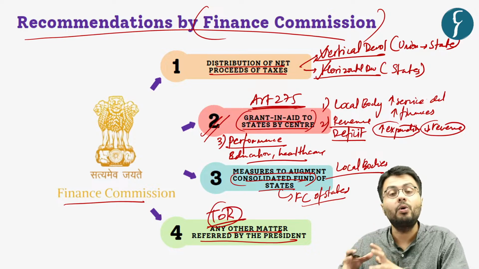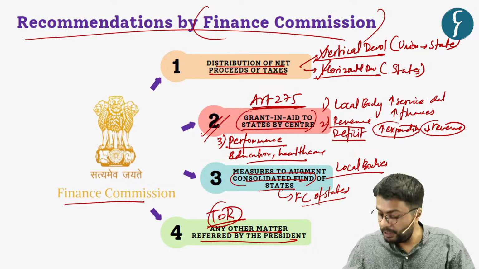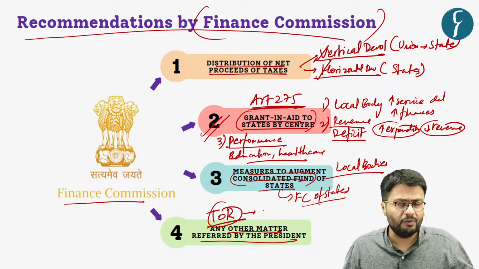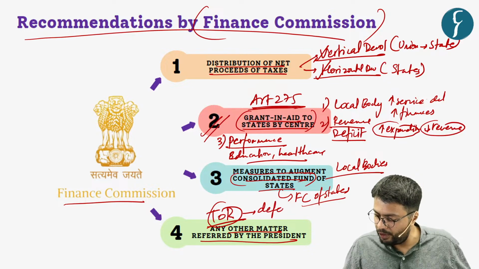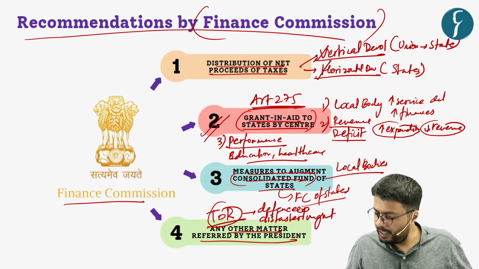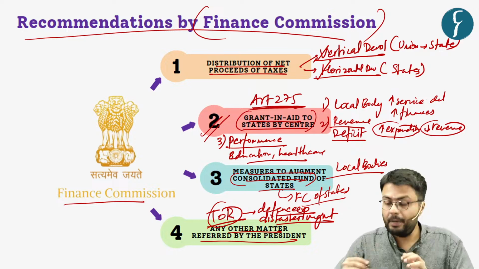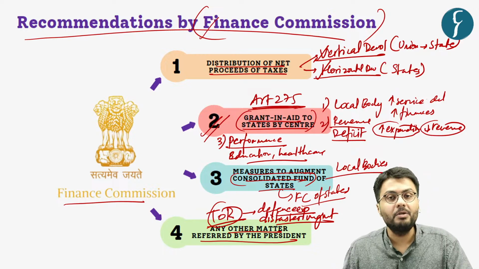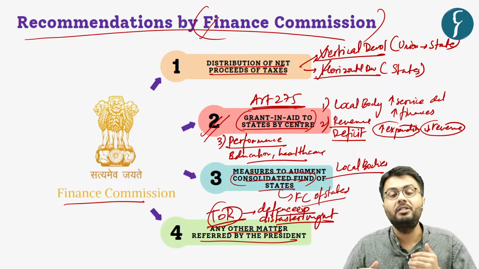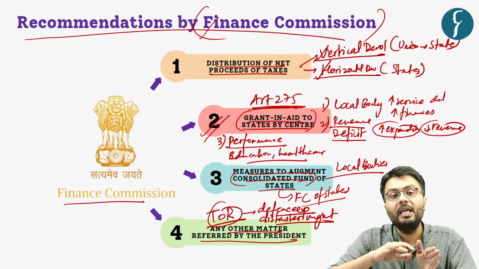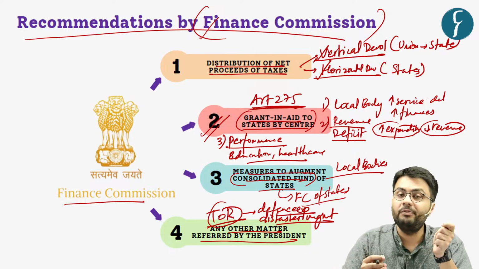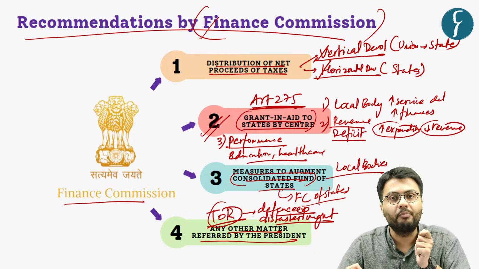They are also considered by the Finance Commission, which in the previous Finance Commission was the field of defense expenditure or expenditures related to disaster management efforts. So all of these recommendations are given by the Finance Commission, and all of these recommendations are aimed to reduce the imbalance of finances between the union government and state governments.